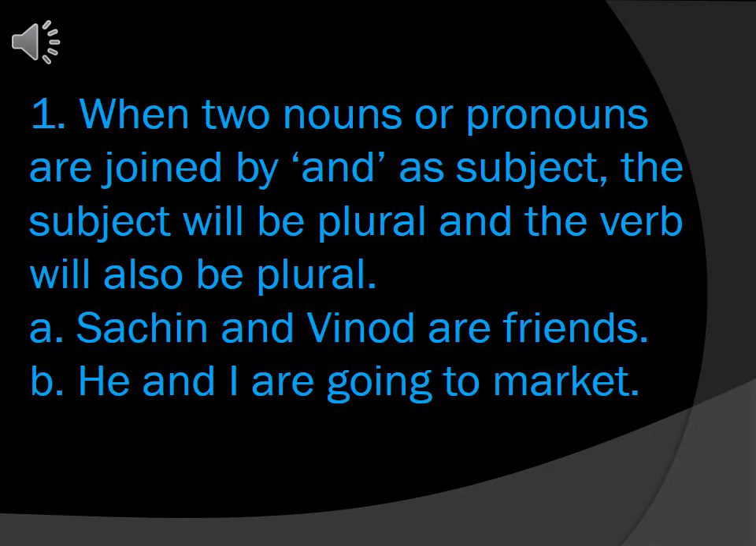In the second sentence, there is he and I. He and I are two pronouns, and that's why we will count the subject as plural, and there we have to use a plural verb. The verb used here is are, and that is also called a plural verb.